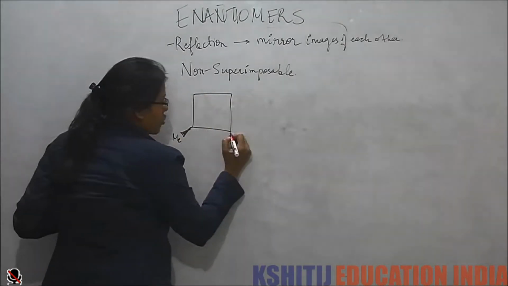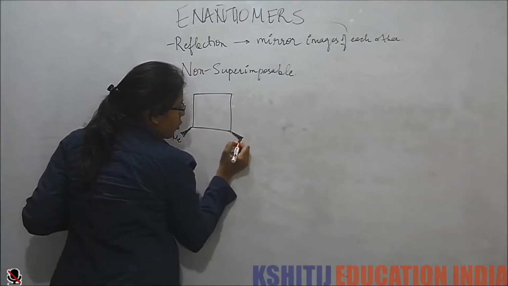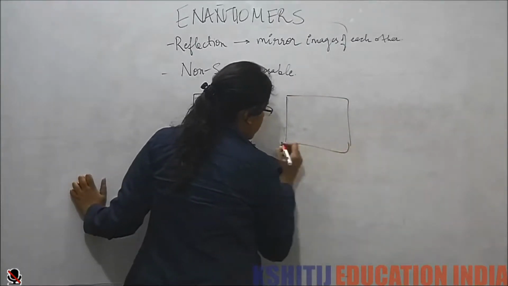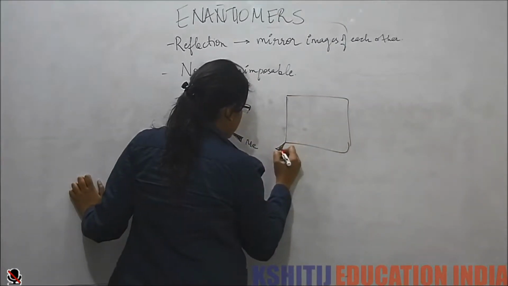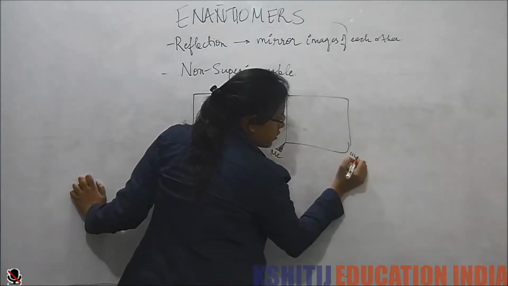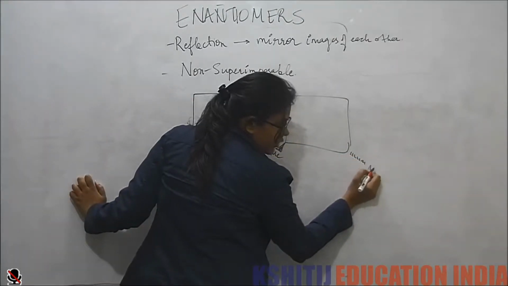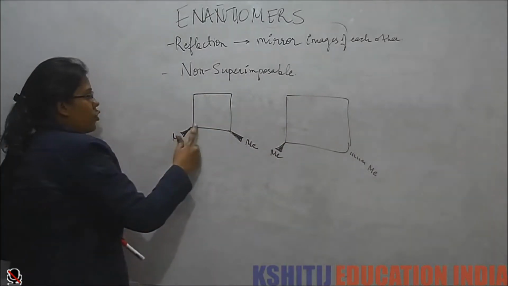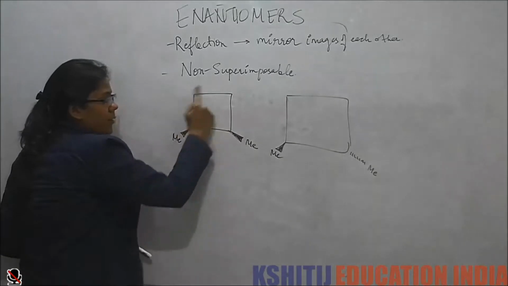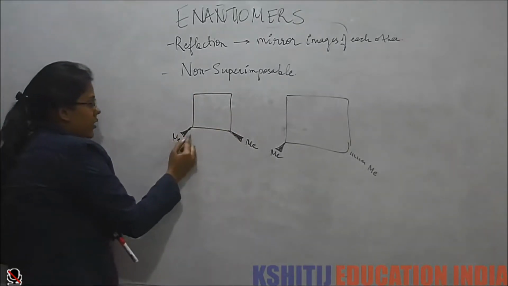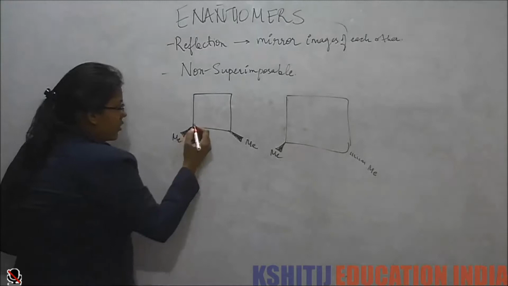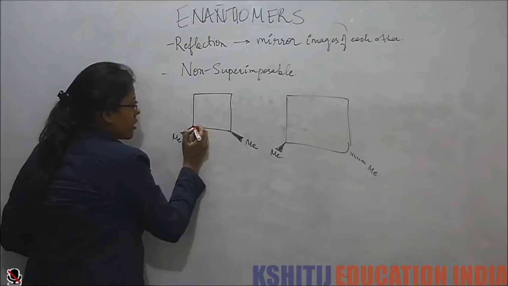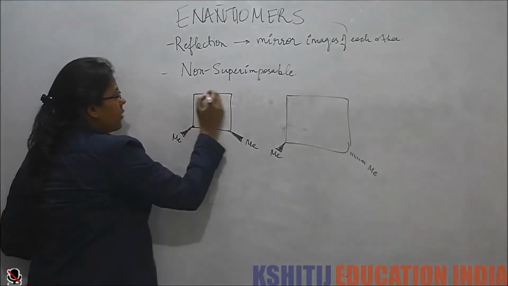Now if I attach one more methyl here, in this case, though the groups are different, this carbon, if we travel from here, we see a methyl first, but if we travel from here, we do not see any methyl first.